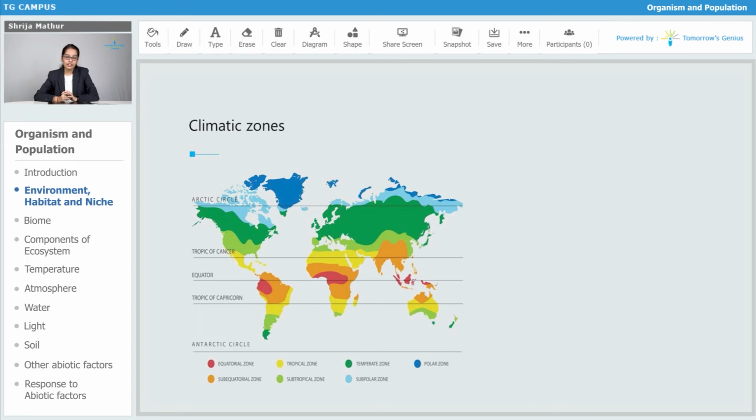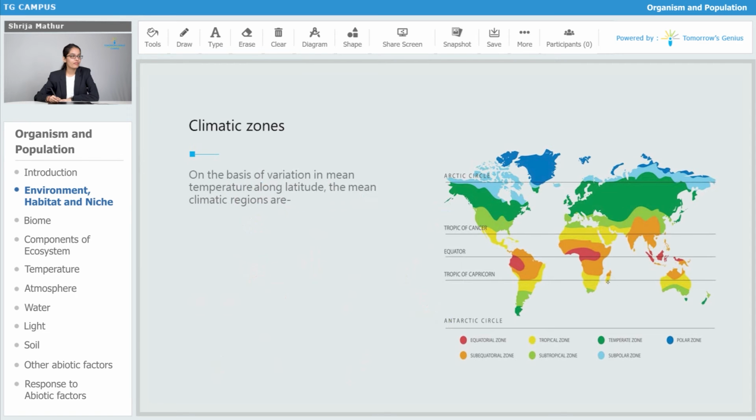In this figure, you can see a world map, and here we can see the different climatic zones which have been placed. The polar zones, the tropical zones, the temperate zones, all these zones are there in this figure. On the basis of variation in mean temperature along the latitude, what are the major regions which have been covered in this figure?